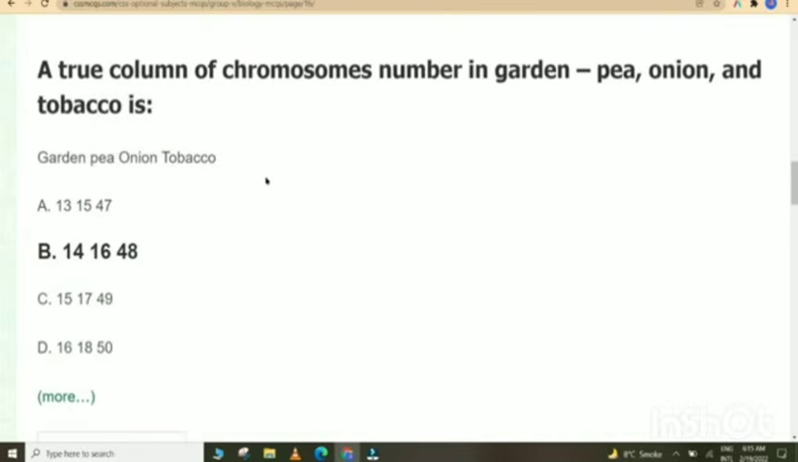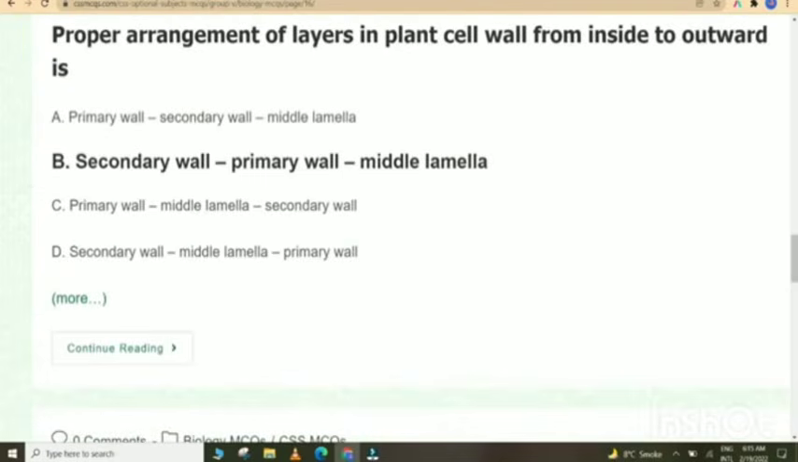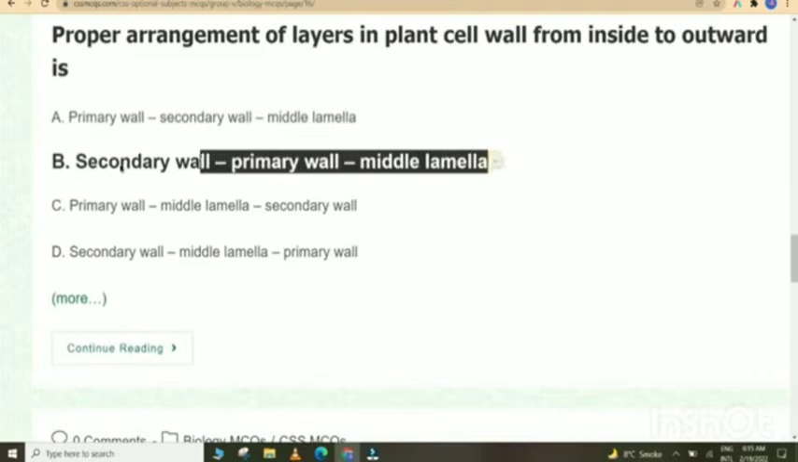A true column of chromosome numbers in garden pea, onion and tobacco is 14, 16 and 48. Breaking down of hydrogen peroxide into oxygen and water is carried by peroxisomes. Proper arrangement of layers in plant cell wall from inside to outside is secondary wall, primary wall, middle lamella.